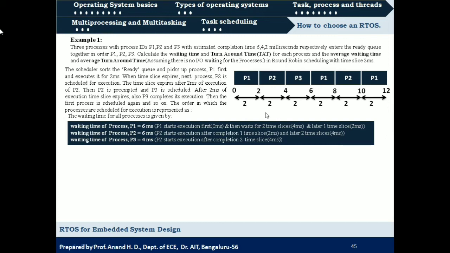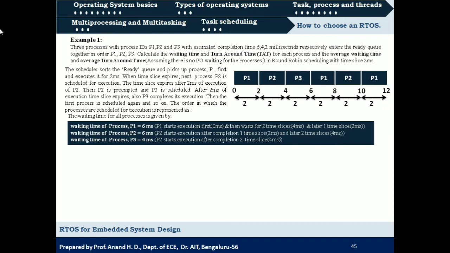So it is 2 plus 2 plus 2. Again P2 is having a waiting time of 6 milliseconds, and P3 should wait for completion of this time slice and this time slice, that is 2 milliseconds plus 2 milliseconds only. So it is 4 milliseconds. So the waiting time for process 1 is 6 milliseconds, for process 2, P2, is 6 milliseconds, and for process 3, P3, is 4 milliseconds, right?